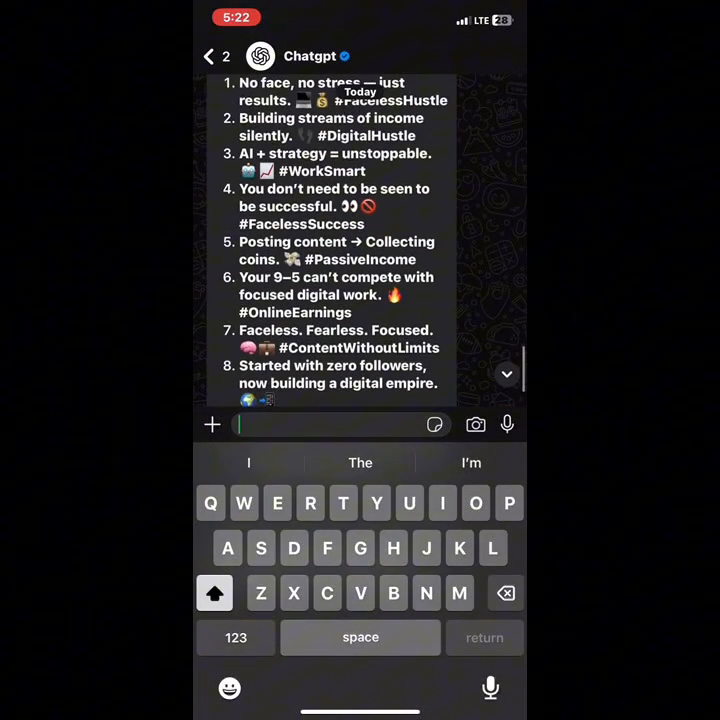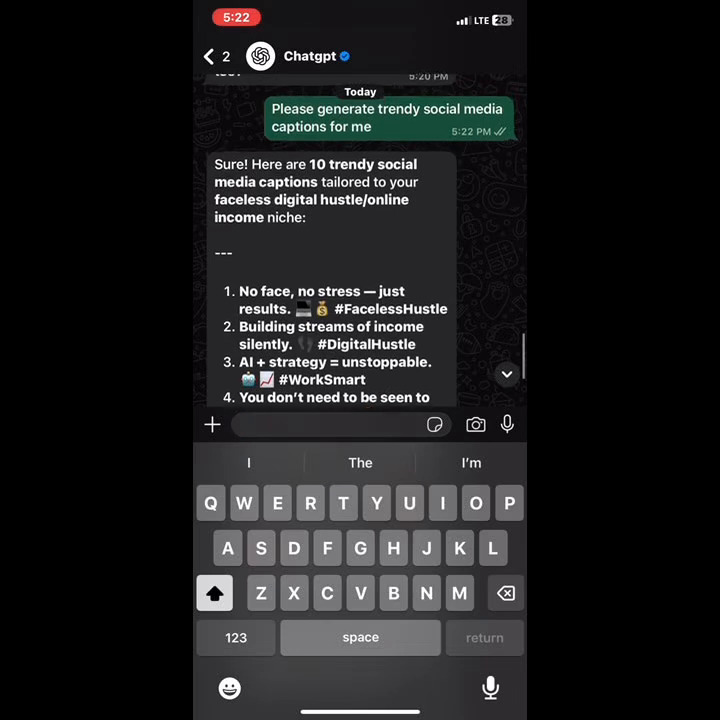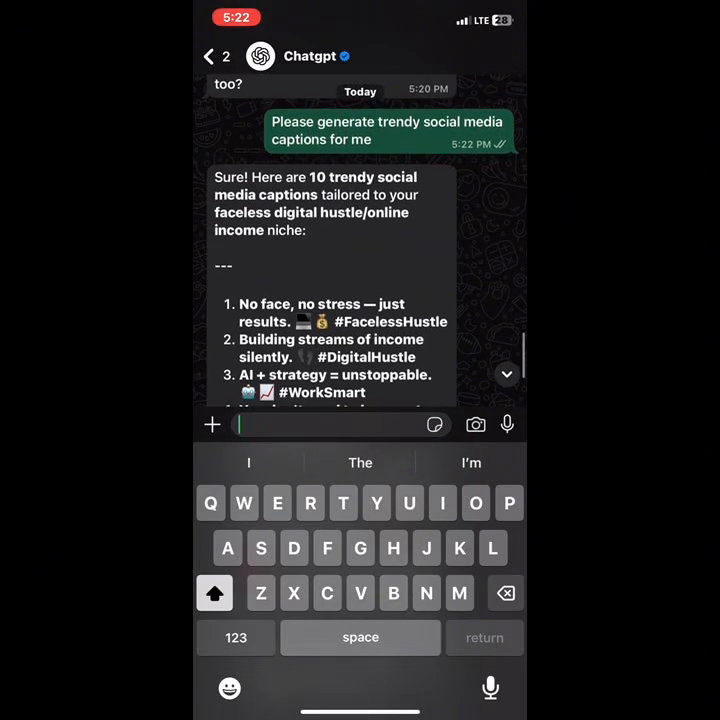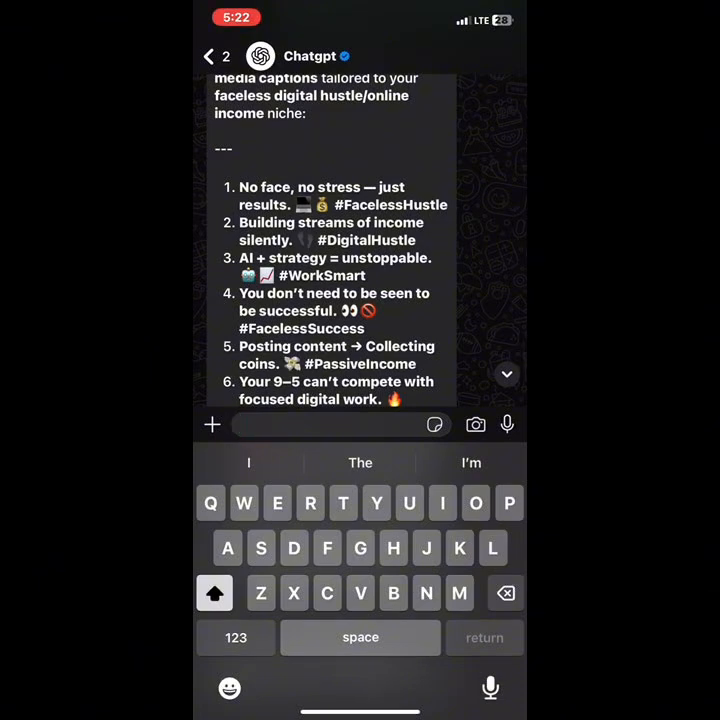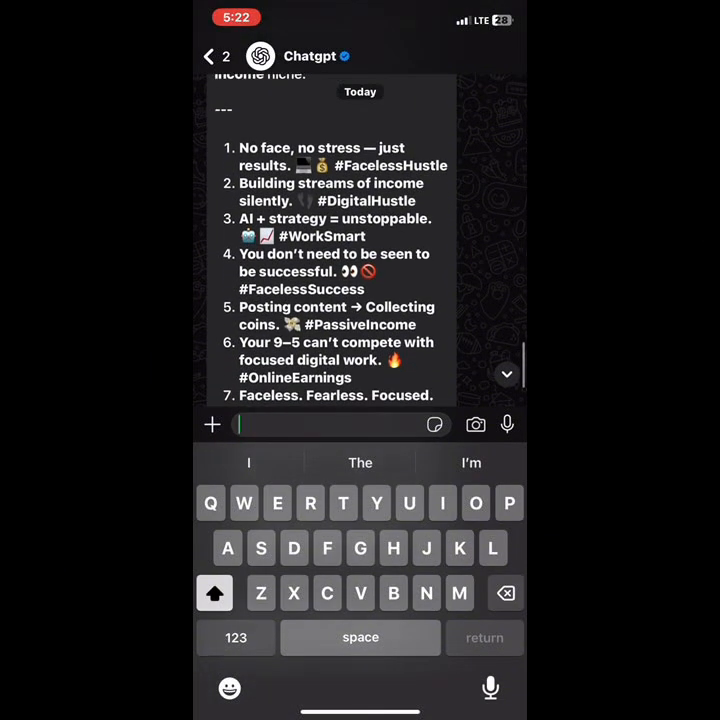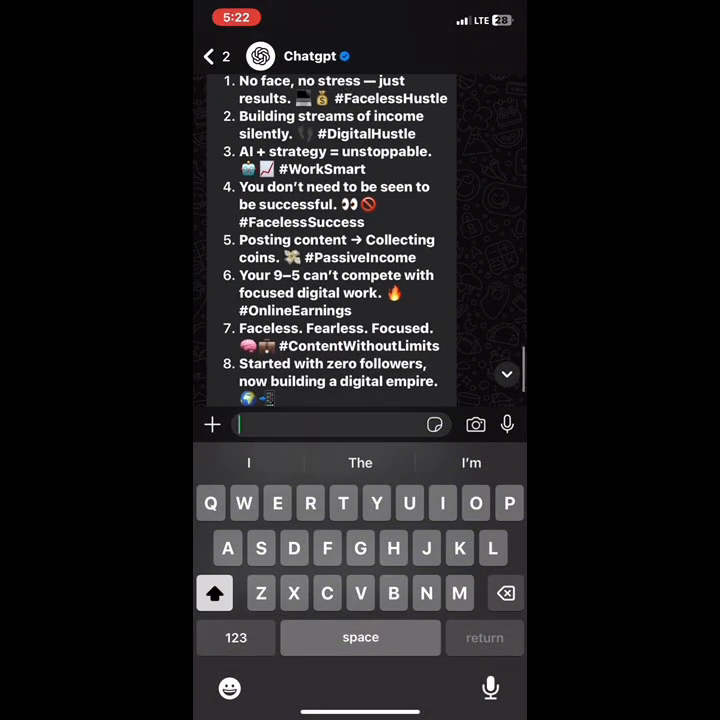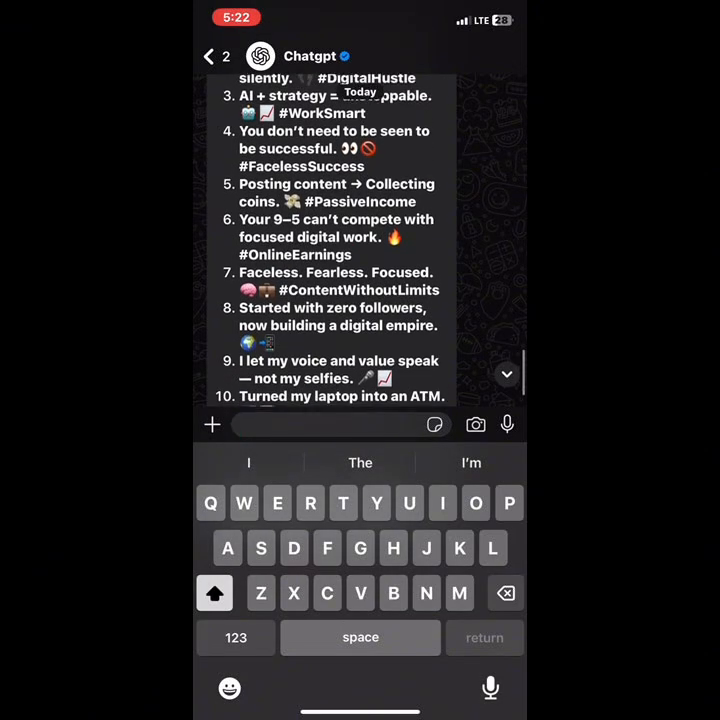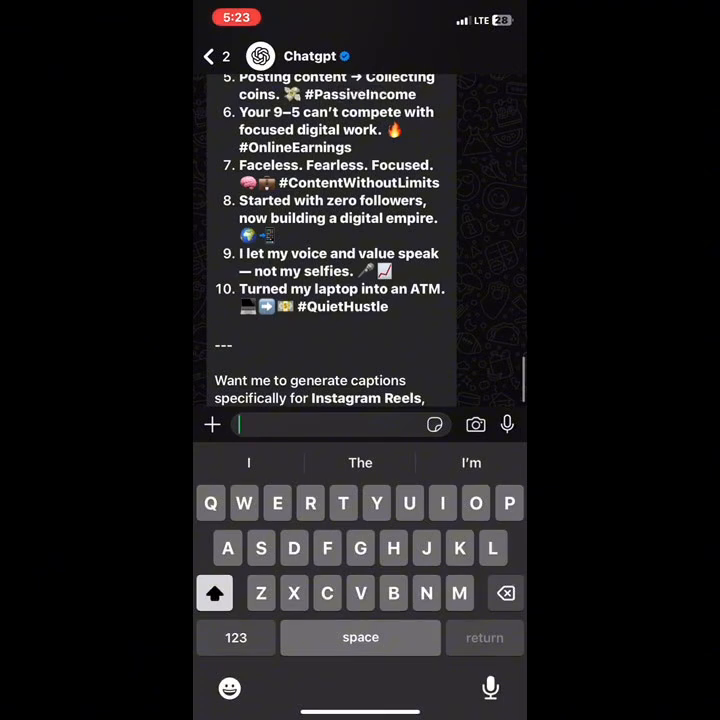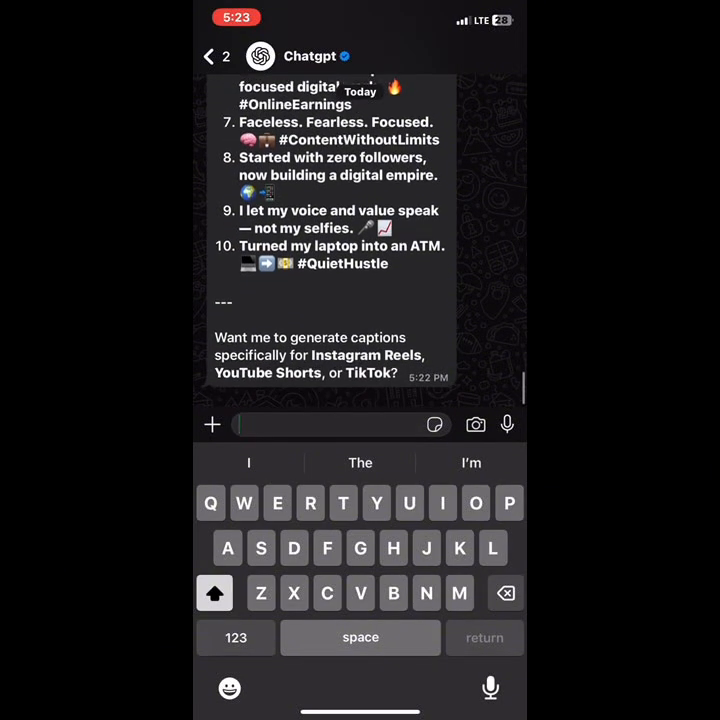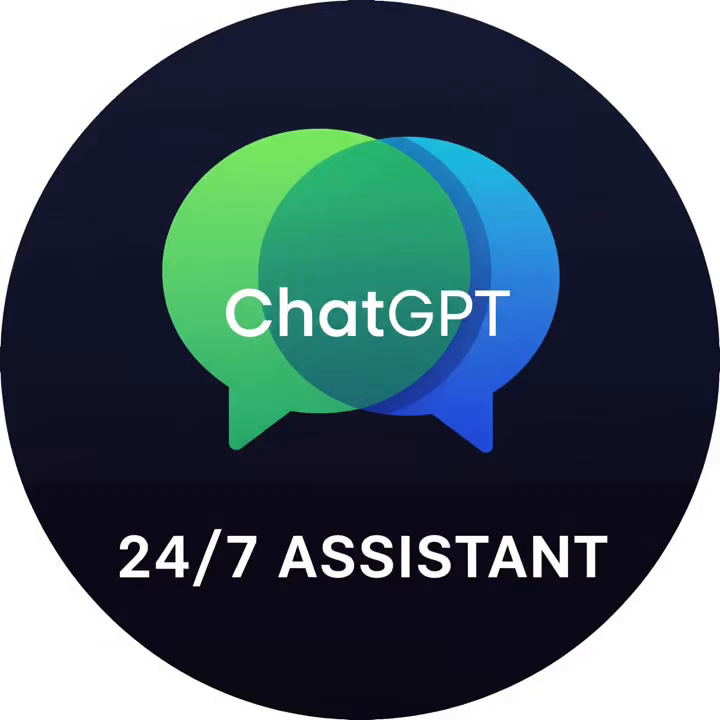There you go. It has come up with very trendy and catchy captions that you can use. You scroll through, you read through, and you pick which one is suitable for your niche or for the particular app that you want to use it for, depending on the topic that you have chosen. So you read through and you see that ChatGPT is your 24/7 assistant for your online business.